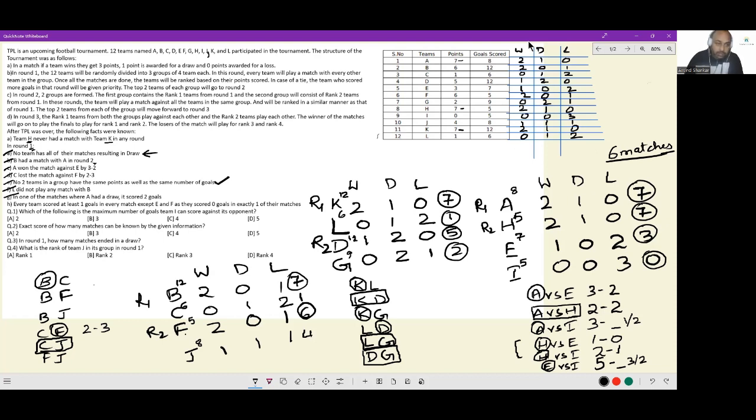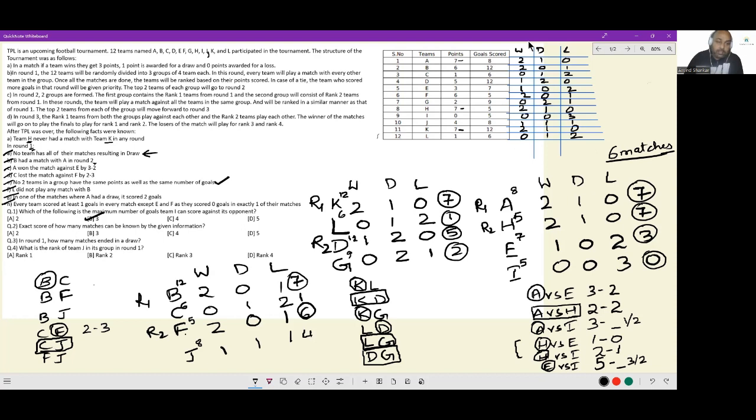Let's get to individual questions. Which of the following is the maximum number of goals Team I can score against its opponent? Team I, maximum number of goals it can score. A versus I can end in 1 or 2 goals with I, and E versus I can end in 3 or 2 goals for I. So the maximum number of goals that I can score in a match is 3. Option B should be the answer.